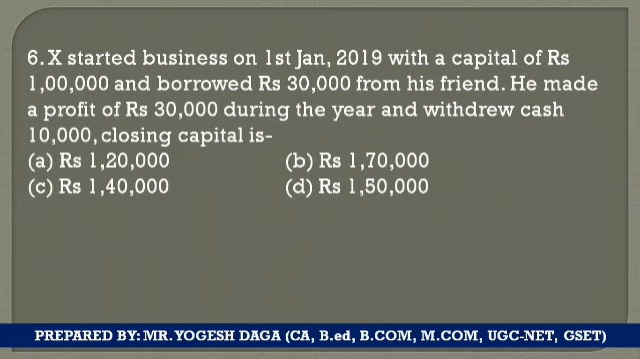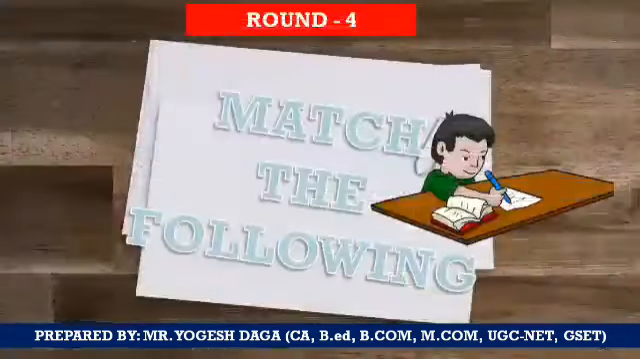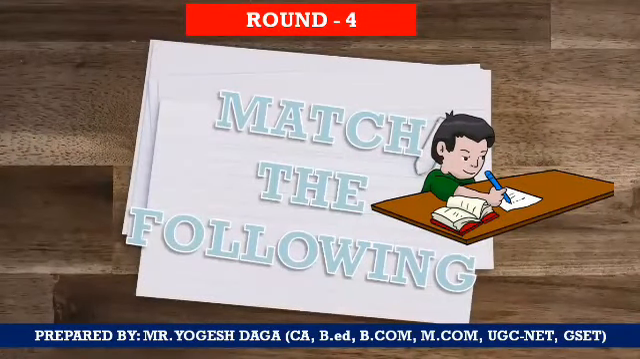We are required to just find the closing capital. So yes, what will be the closing capital? The answer will be 1 lakh 20. Why? Because capital is of rupees 1 lakh plus profit of rupees 30,000 and minus he has withdrawn 10,000. So the net figure is coming to 1 lakh 20. So this one is the correct option.